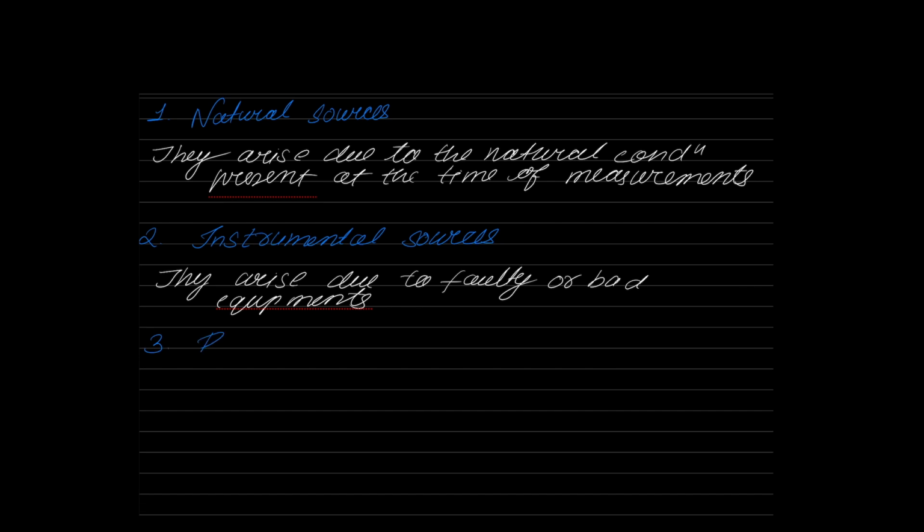See, humans have certain limitations of touch, limitation of sight, etc. Some of us will find it very difficult to see which main scale division and which vernier scale division are exactly coinciding. When you are using verniers, we need to know where the main scale and vernier scale are exactly coinciding. Some of us find it very difficult to identify it properly. So if you don't identify it properly, yes, there is a chance of an error coming. These errors are what we call personal sources of errors.